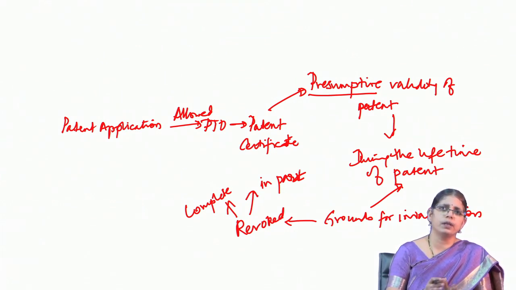So, for instance, under a pre-grant or a post-grant opposition, one can take up the aspects of novelty, lack of novelty, lack of non-obviousness, and some of the other aspects under the pre-grant and the post-grant. Similarly, under the grounds for invalidation also, the aspect of the lack of novelty and lack of inventive step is available, but there are other several grounds of invalidation which are not available in the pre-grant.